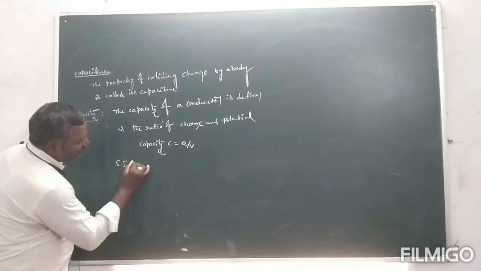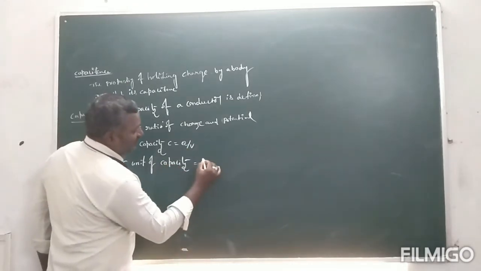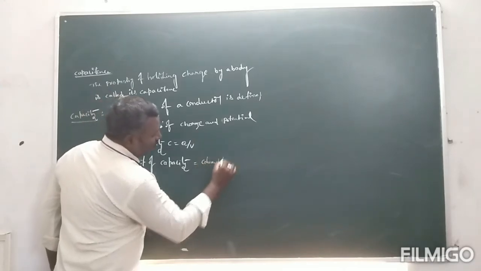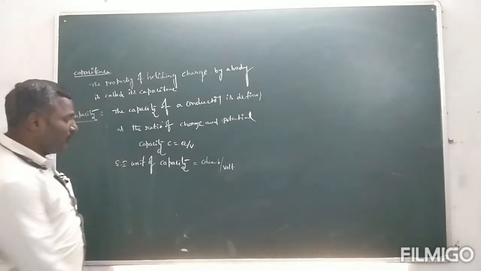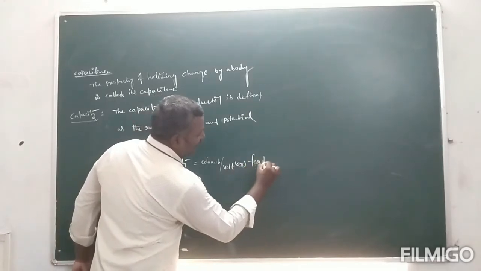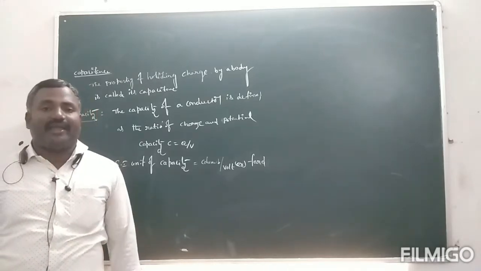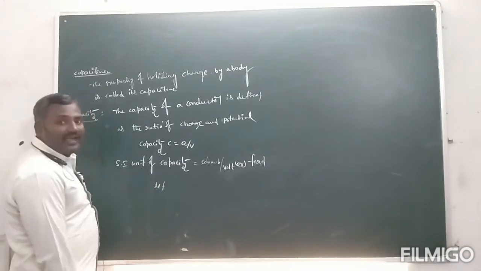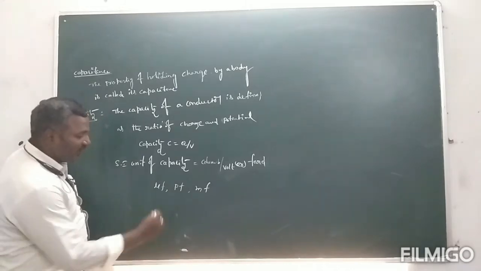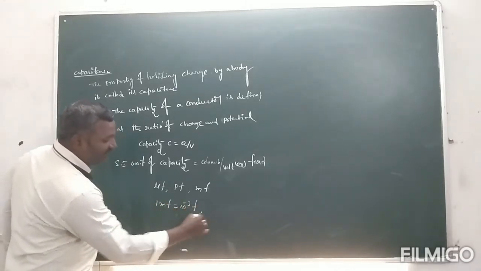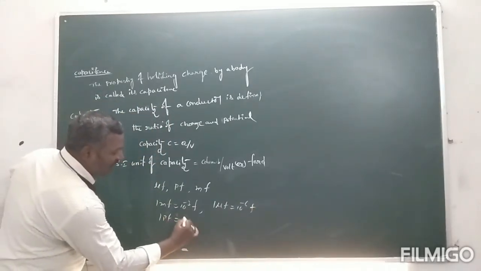The SI unit of capacity is coulomb per volt, or farad. Smaller units are the microfarad, picofarad and millifarad. 1 mF equals 10 to the power minus 3 farad, 1 μF equals 10 to the power minus 6 farad, and 1 pF equals 10 to the power minus 12 farad.